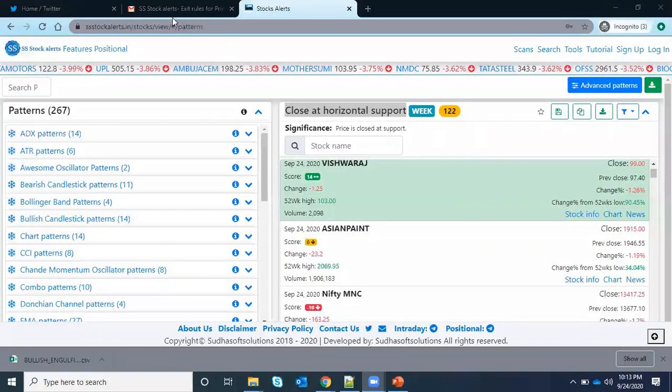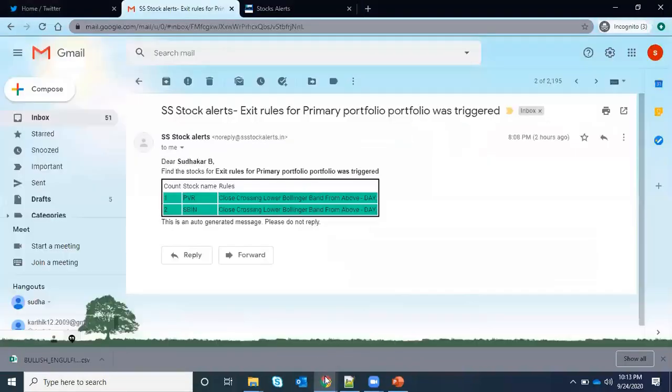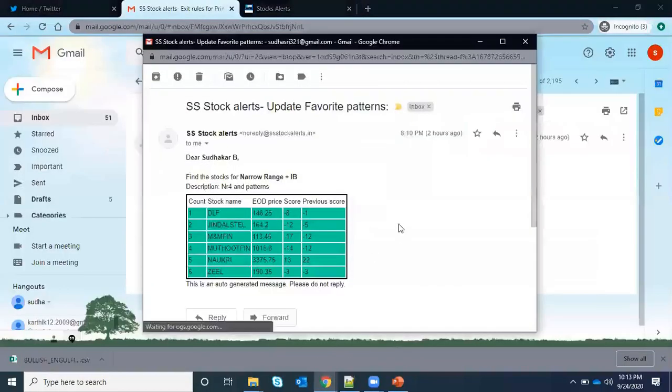Suppose I want to check examples, I will just show you. I have favorited the narrow range plus IB, and I don't need to come here and check the scans daily. At 8 p.m. I got the results, whatever stocks matched, along with the EOD price and these things.